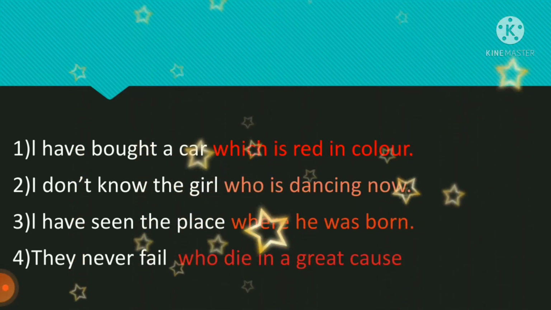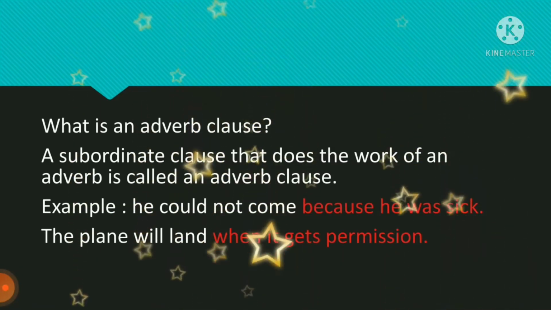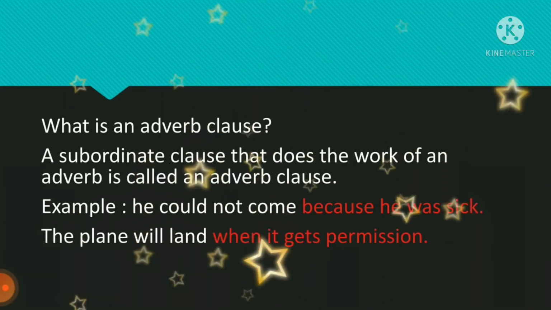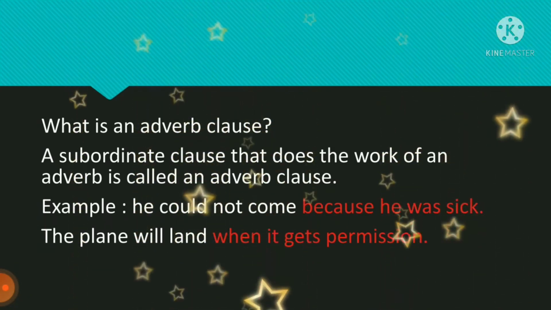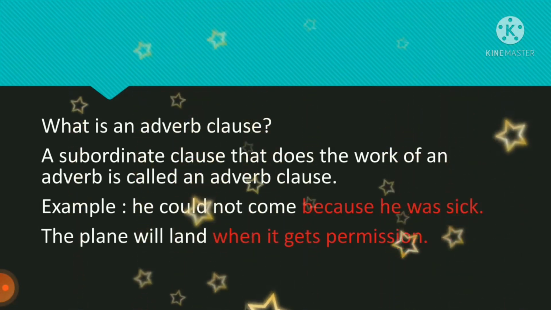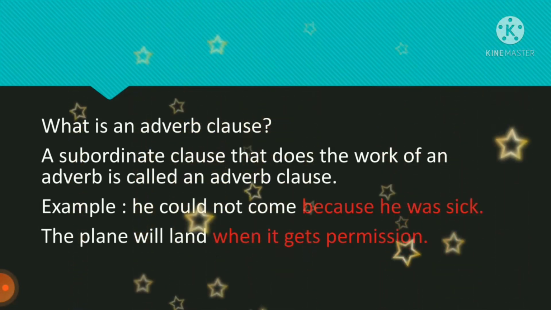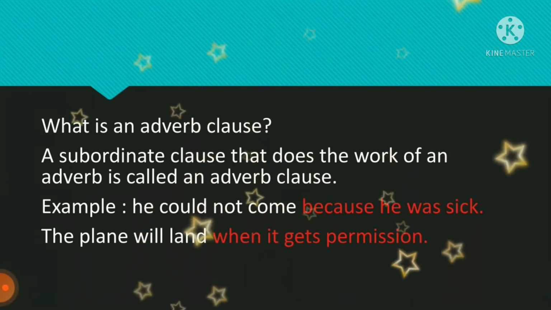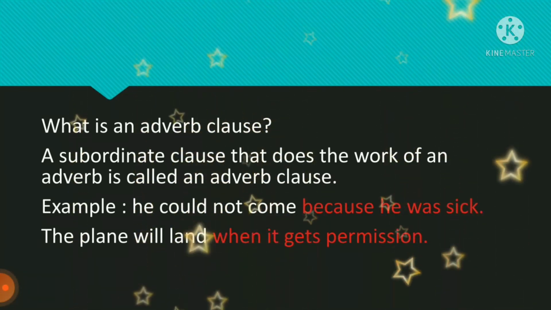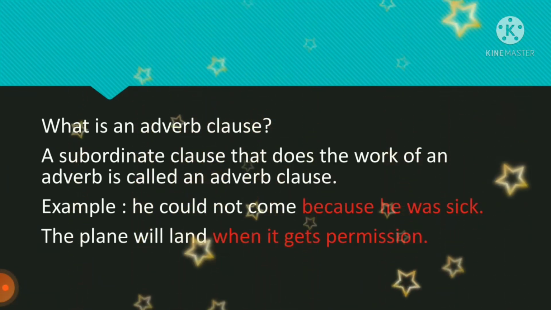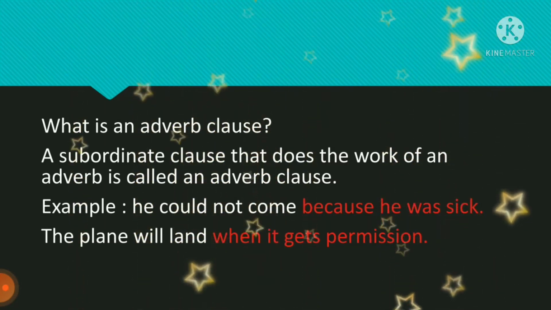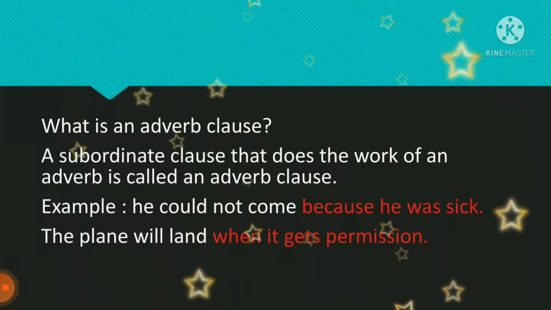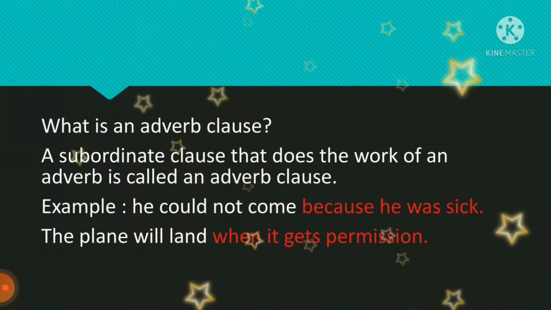Now let us move to adverb class. What is an adverb class? A subordinate class that does the work of an adverb is called an adverb class. Adverb means, you know, where, when, how the action is going on, or it modifies the verb. It is called adverb class. So here also it does the same work.